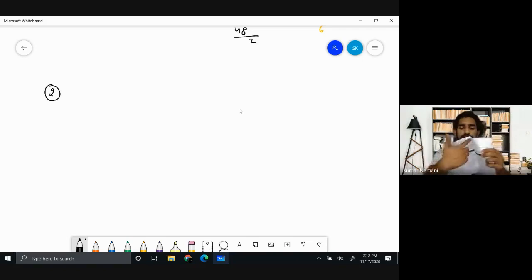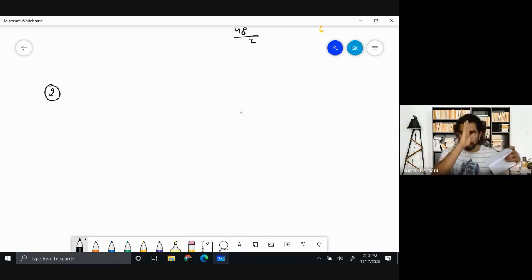This line is called line of symmetry. The reason why this line is called line of symmetry is it is dividing your rectangle into 2 identical halves. Again, if I take this as my rectangle and if I fold it, this would be my another line of symmetry because it is dividing this particular rectangle into 2 halves. So this is the meaning of line of symmetry.